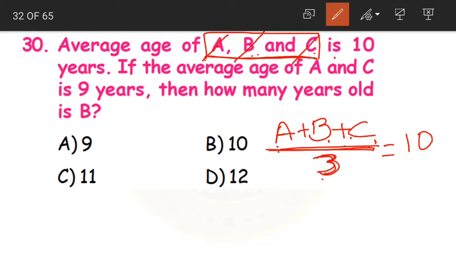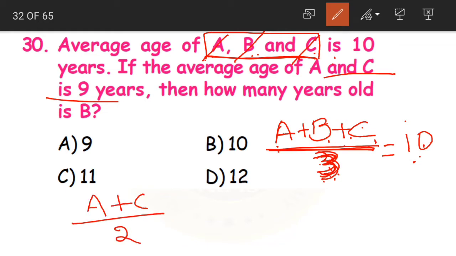1, 2, 3. There are 3 people. So we are writing 3 in the denominator here, as the divisor. If there were 4 people, say A plus B plus C plus D, then here the divisor would have been 4. Okay, clear? So here A plus B plus C divided by 3 is equal to 10. Okay, now what are they saying? Average age of A plus C is 9 years, A and C. So A plus C divided by 2 people, so divided by 2 is equal to 9. Yes, A plus C divided by 2 is equal to 9, children.